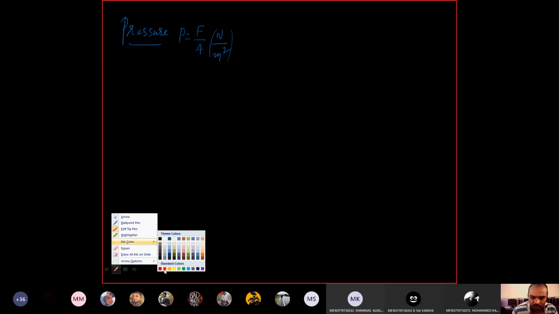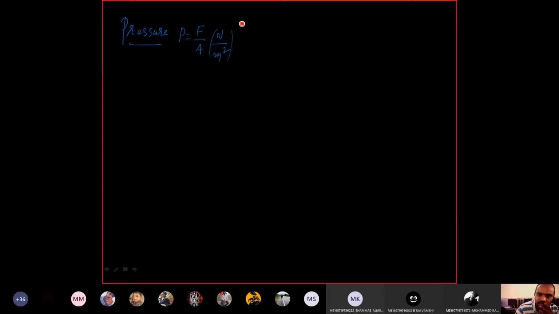Pressure can be represented in different types of units. The SI unit for pressure is usually bar. Other units we have are Pascal, Newton per meter square, Newton per mm square, and mm of mercury. These are the different types of pressure units we have, but the SI unit is only bar.